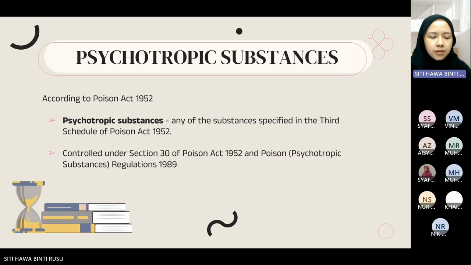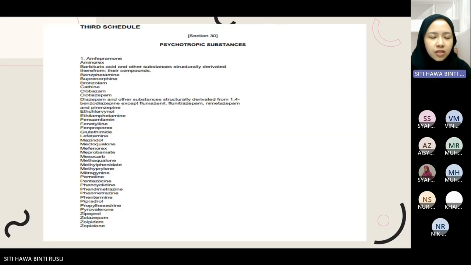Next is the psychotropic substance. So according to Poison Act 1952, psychotropic substances is any substance that is specified in the third schedule of Poison Act 1952. So it is controlled under Section 30 of Poison Act and also under Poison Psychotropic Substances Regulation 1989. So this is the third schedule of Poison Act. That is all from me.